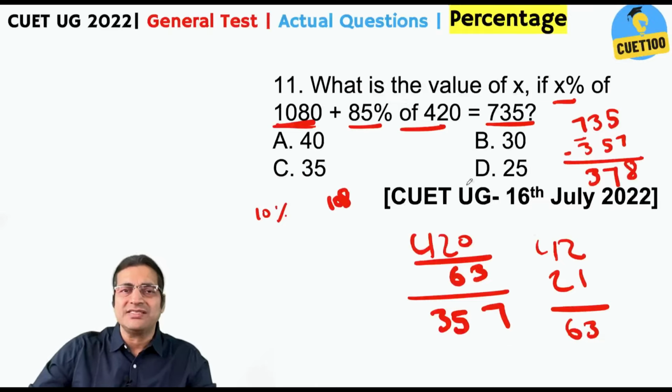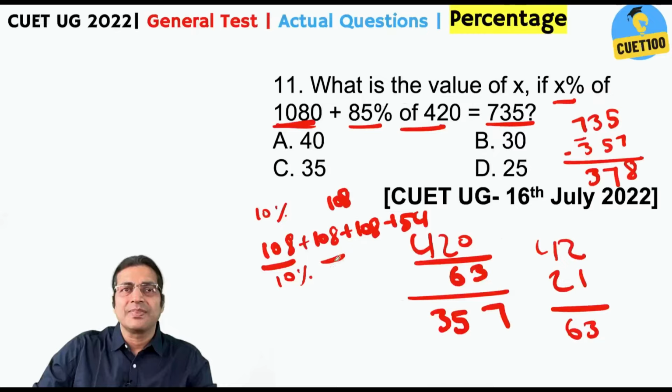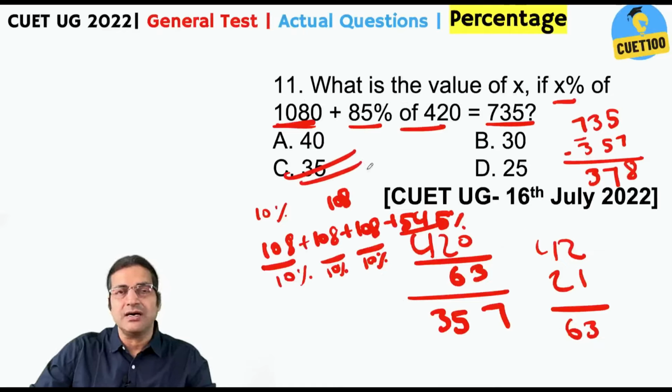So can we write 378 as 108 plus 108 plus 108 plus half of 108, that is 54. 10%, 10%, 10%, 5%, 35%. This is your answer. This is how CUET 100 expects you to do these questions, not that you get into unnecessary calculations.